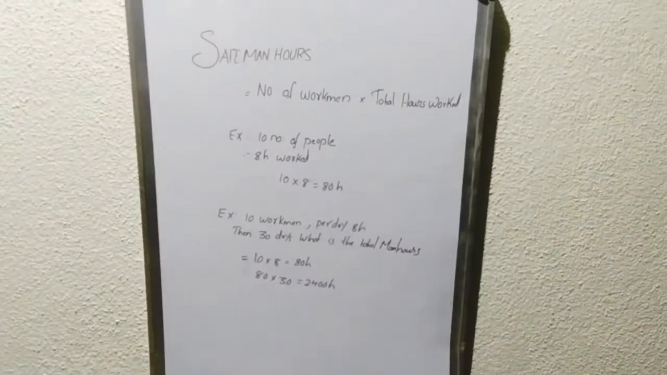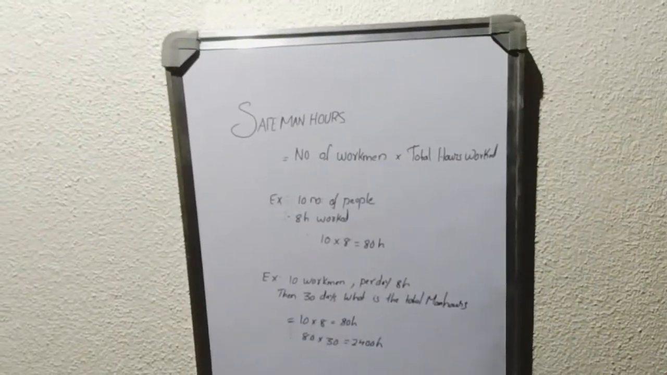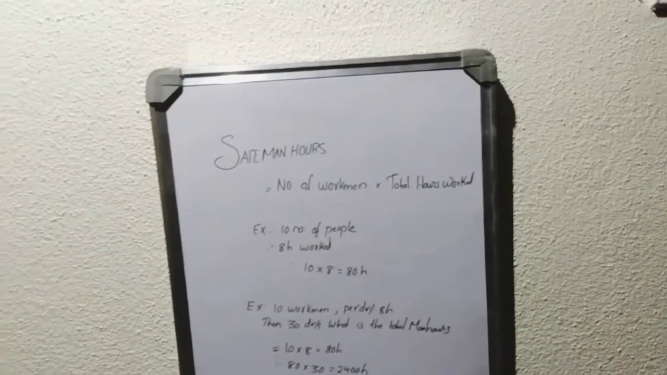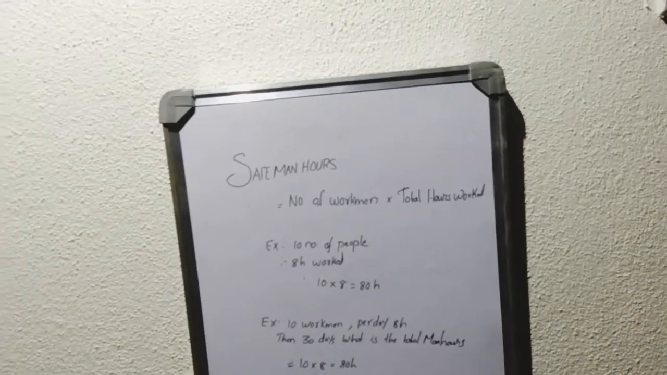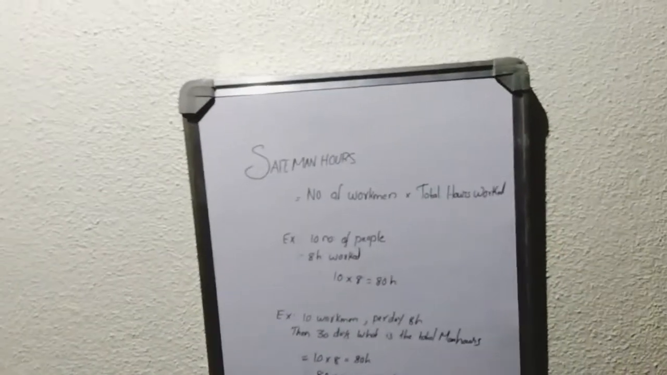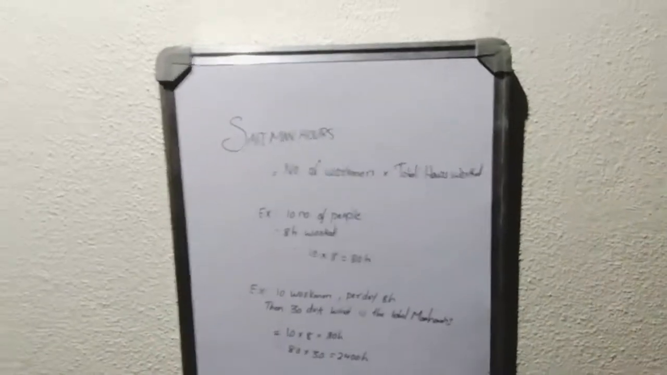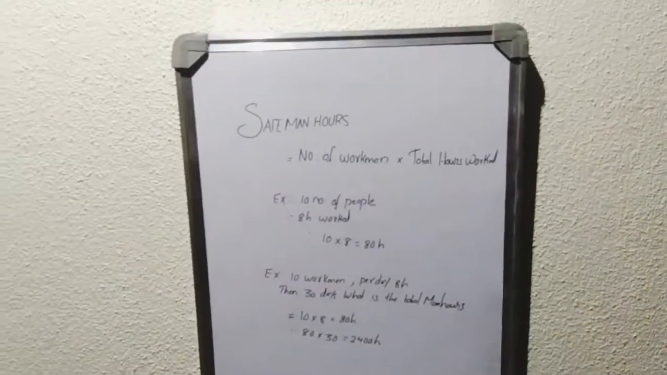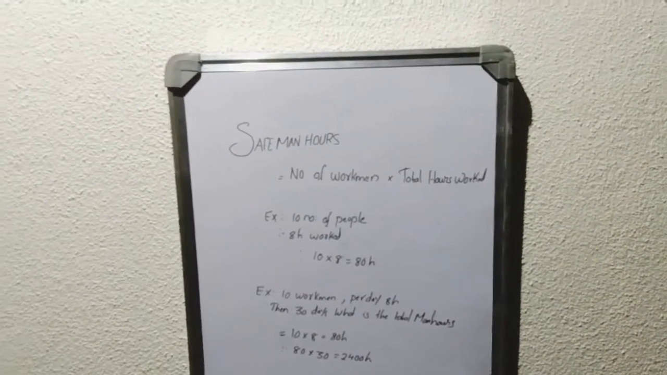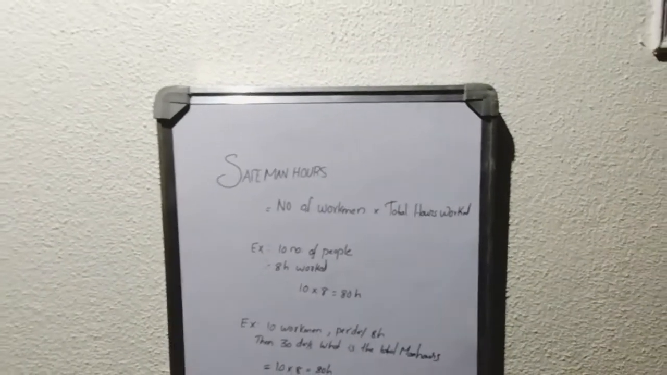Now we are taking another example. If an organization has 10 workmen and per day they are working 8 hours, what is the total man hours that has been worked for 30 days? As we know, these man hours are calculated monthly in all organizations. Some organizations follow monthly or quarterly, but almost all companies follow monthly, that is 30 days or 31 days.